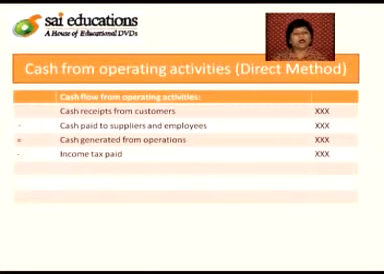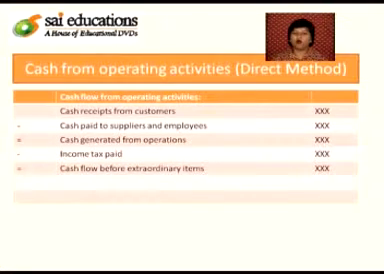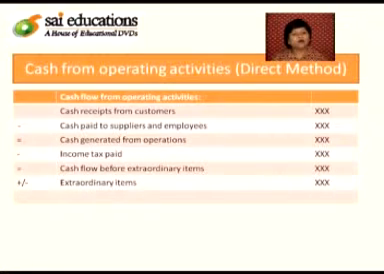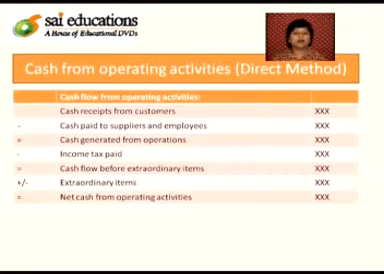And then the income tax which has been paid is adjusted. After deducting the income tax paid, the resultant variable is known as cash flow before extraordinary items. And after that, we will have to adjust extraordinary items. After adjusting extraordinary items, the resultant variable is what is known as net cash from operating activities.